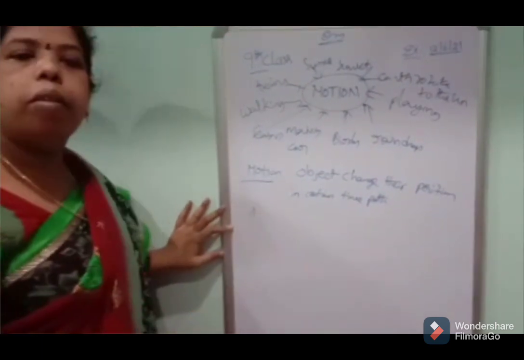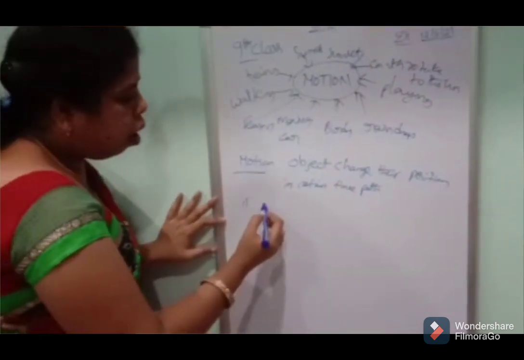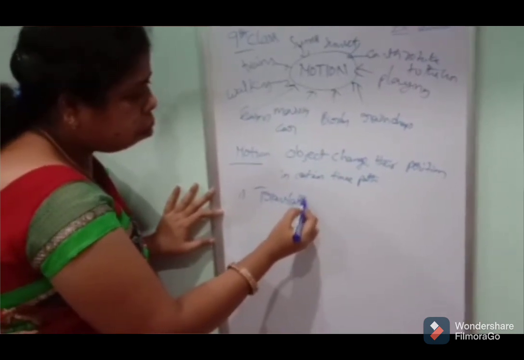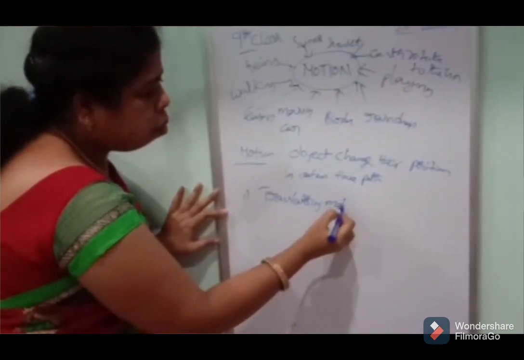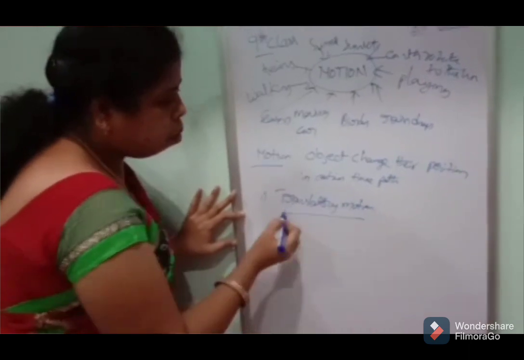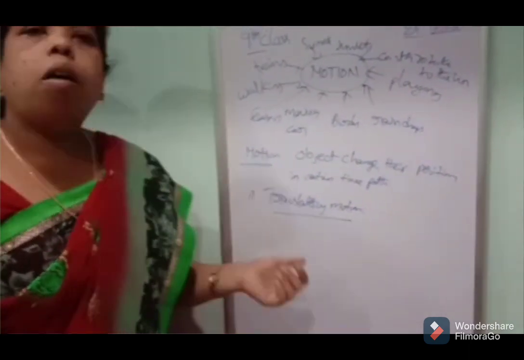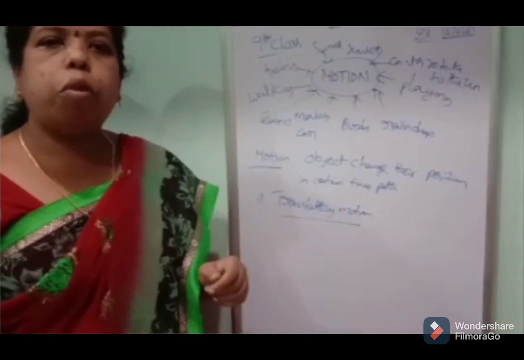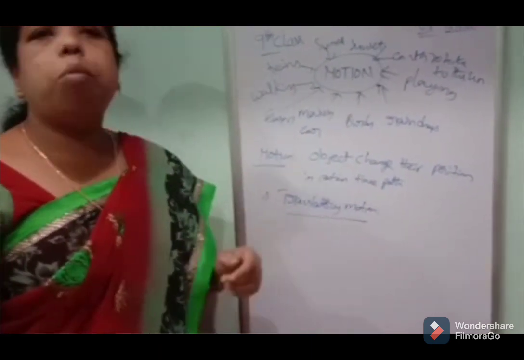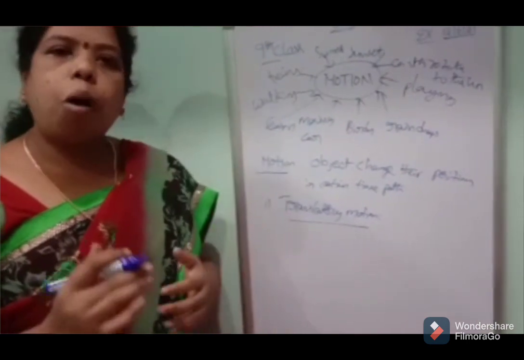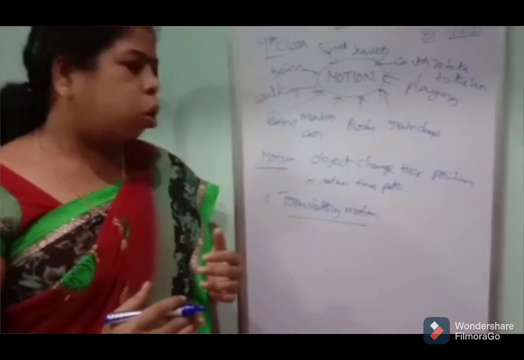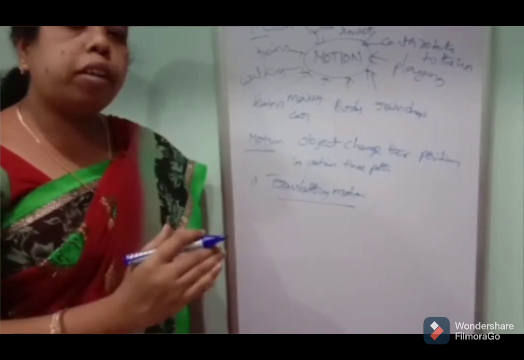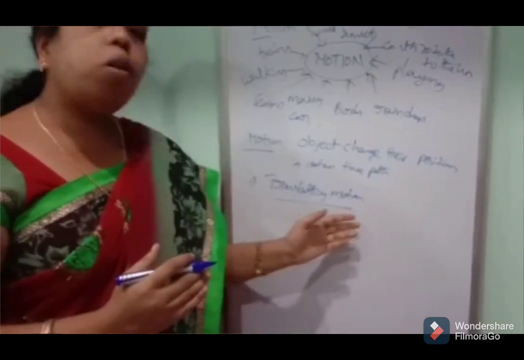First one is translatory motion. What is meant by translatory motion? Translatory motion means the object is moving on a straight line.